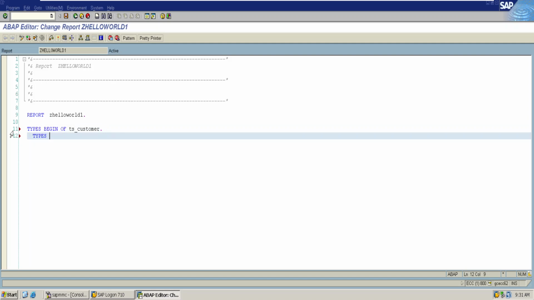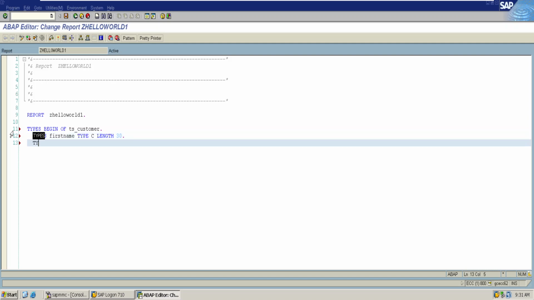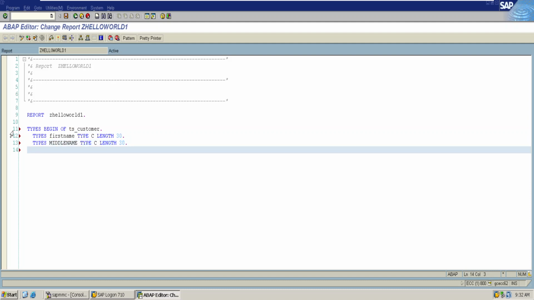Types first name, which is going to hold type of character with a length of 30, and then types middle name, length of 30, types last name, type of character length of 30.